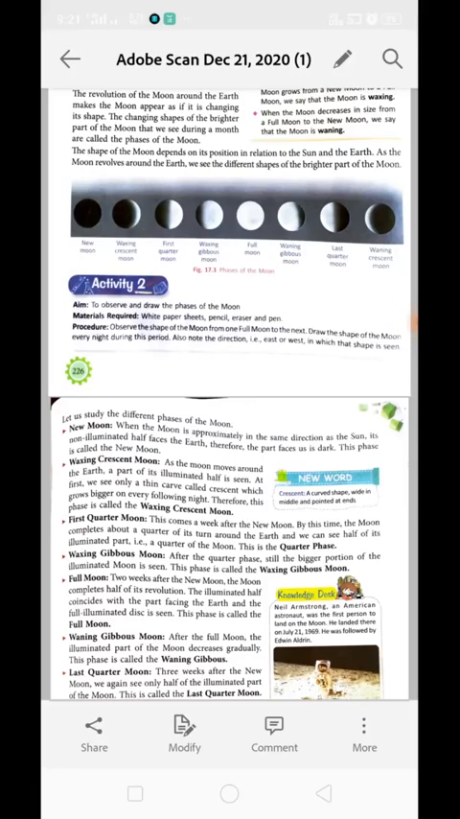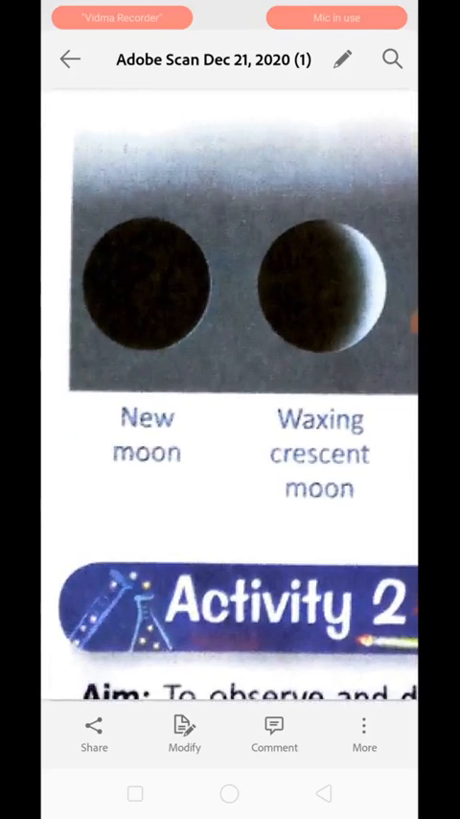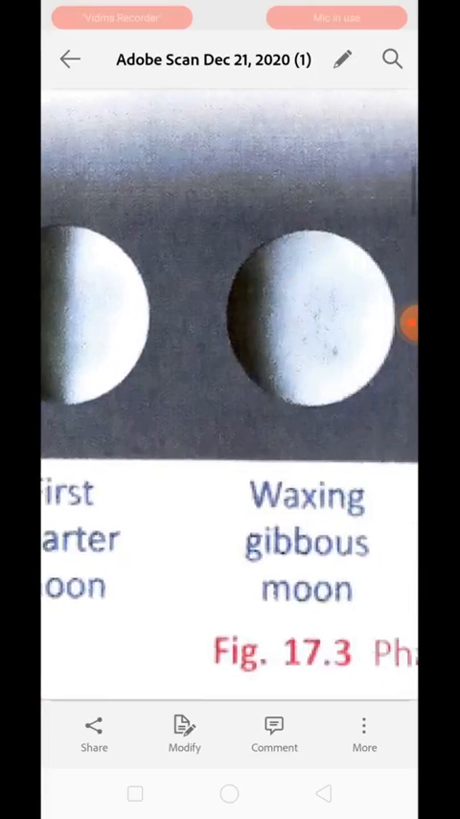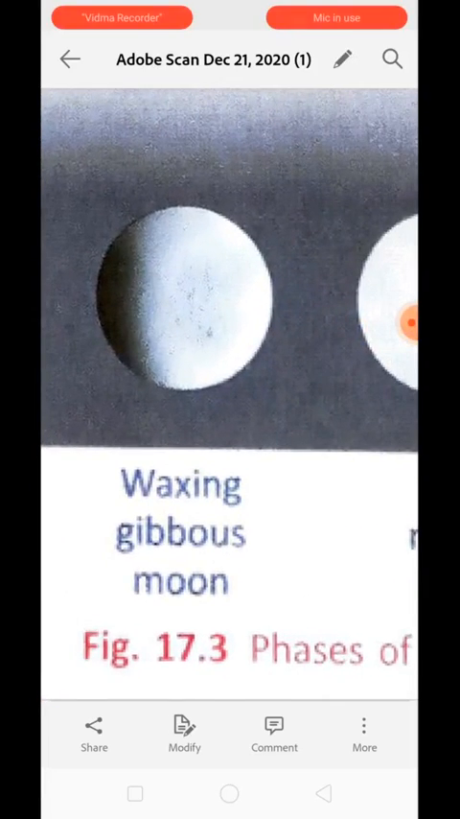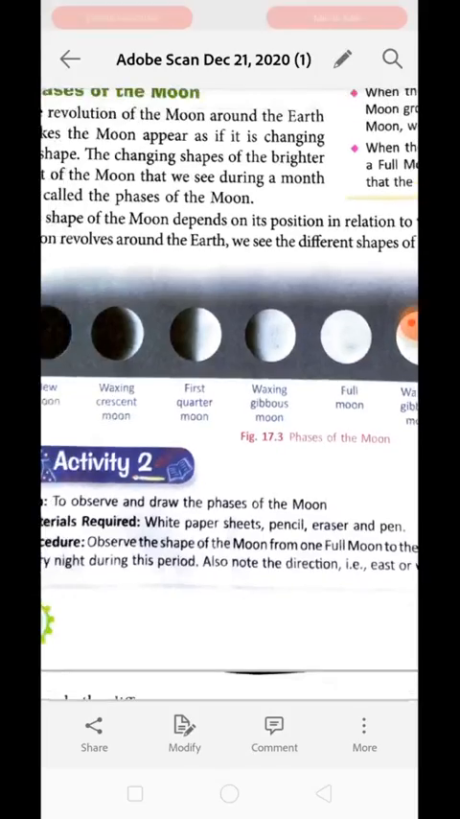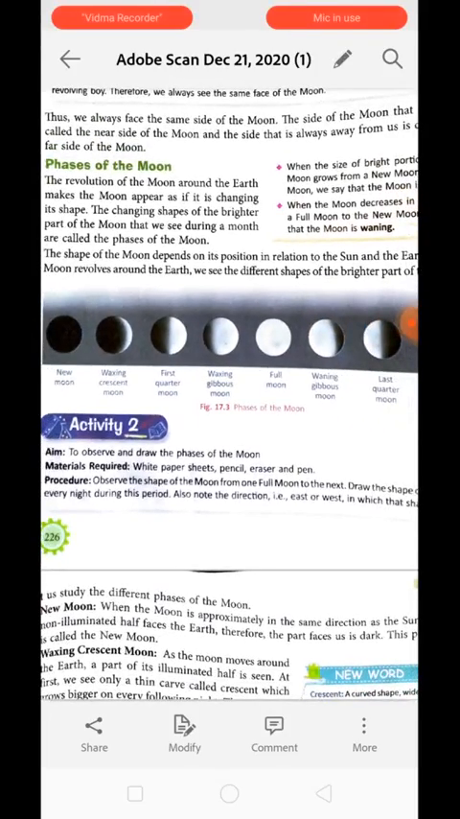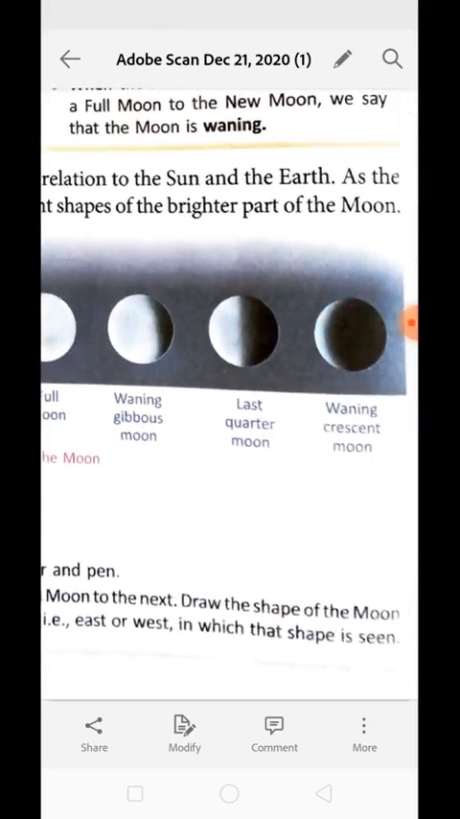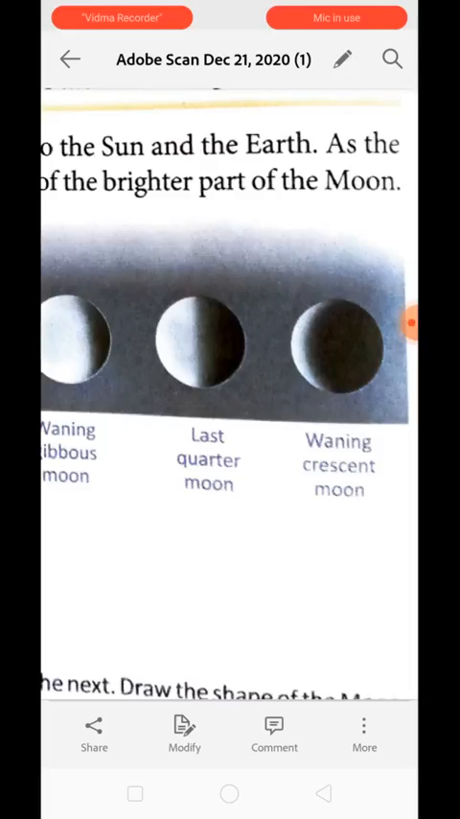Now let us study the different phases of the moon. See over here, this is new moon, this is called a waxing crescent moon, this is called first quarter moon. Now this is called a waxing gibbous moon, full moon. These are a few phases of the moon. Okay, now next you can see waning gibbous moon, last quarter moon, and waning crescent moon.